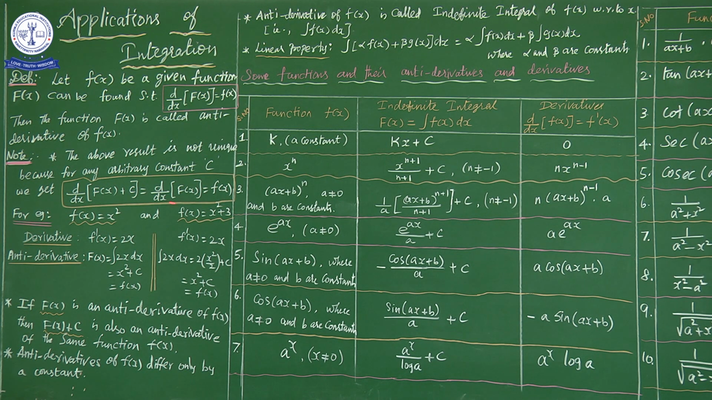The same thing we obtain, right? Next we go to the next one. And one more thing, the antiderivative of small f of x is called the indefinite integral of small f of x with respect to x. That is integral of small f of x dx. So the antiderivative of f of x means the indefinite integral of small f of x with respect to x.